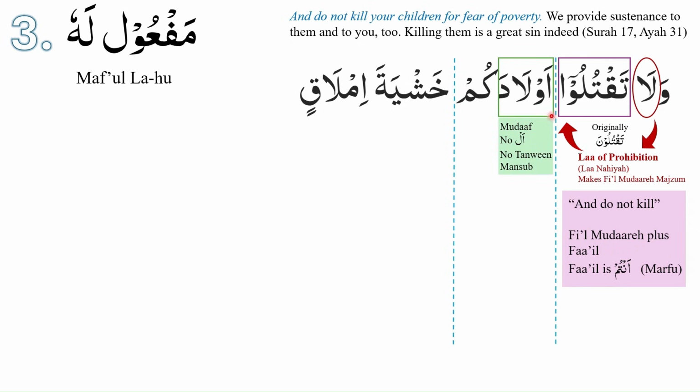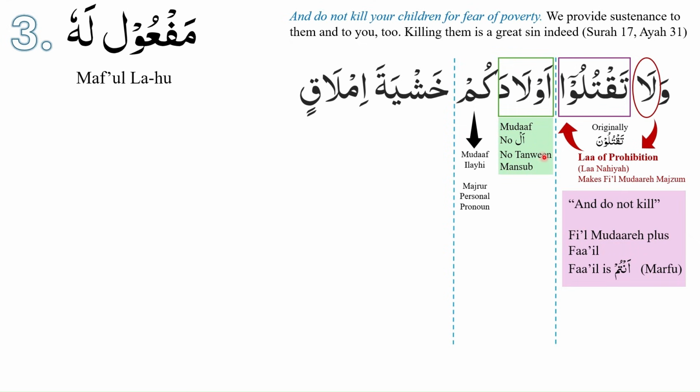Awladakum. Awladakum is a combination of mudaf and mudaf ilayh. Awlada is mudaf because we do not see al, we do not see tanween, and awlada is mansoob. Next we see kum. Kum is mudaf ilayh. It is a majroor personal pronoun. Awladakum is murakkab izafi.